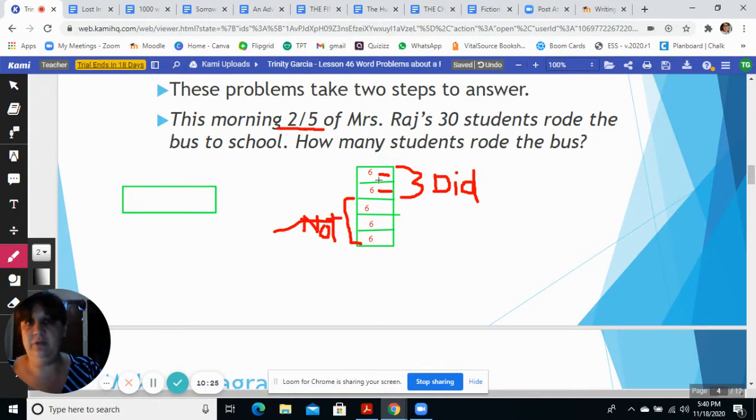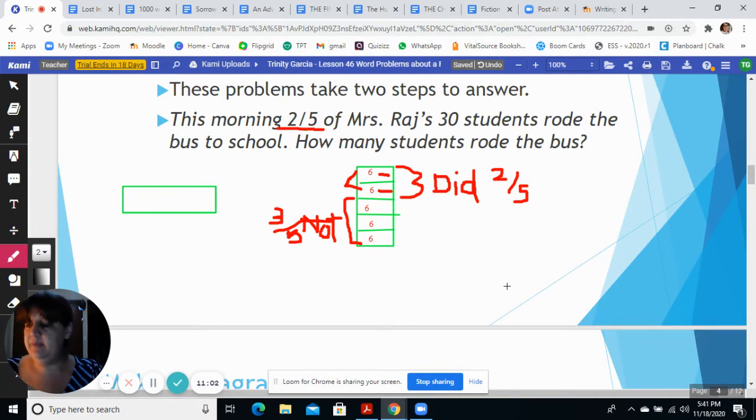We have 2/5 that did ride the bus. We can write it out, 2/5. And how many fifths did not ride the bus? 3. We can use this line that I already drew over here. That's handy. There's 3/5 that did not ride the bus. We count the number of students in the 2/5 of the whole, and we find that 12 students, right here, these 12, rode the bus.